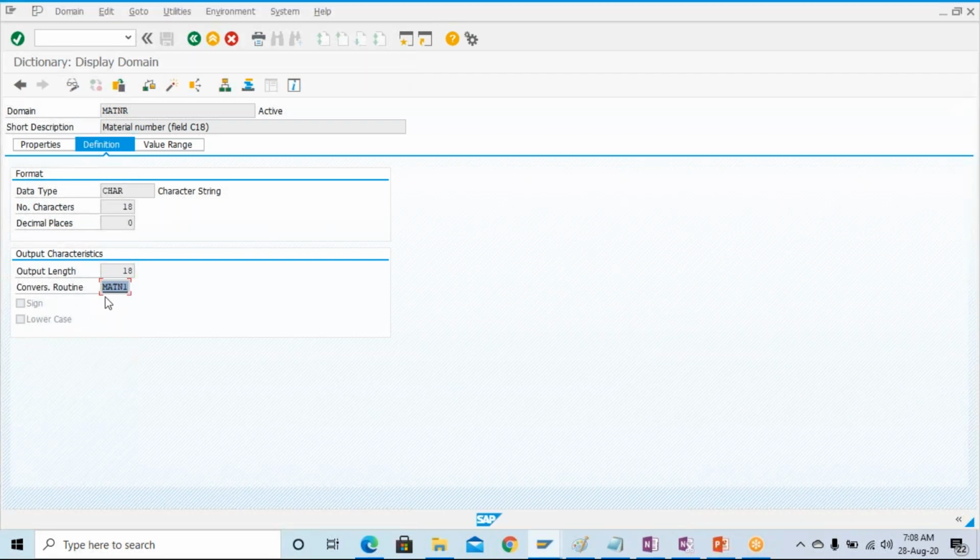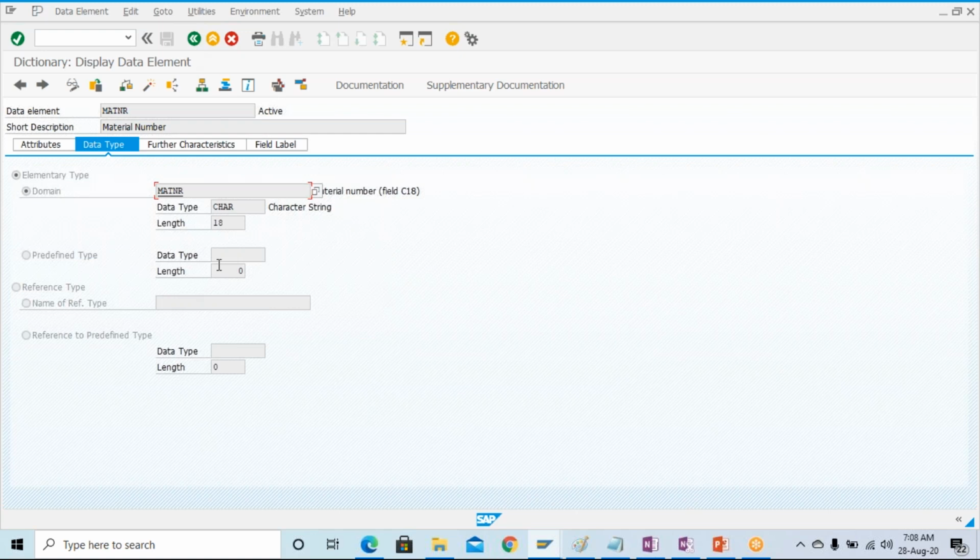From external format to internal format, if we require to convert the data, then you will be able to see this conversion routine. Everywhere you will not be able to see it. In some specific cases SAP decides where to convert the data and where not to, and mostly you see it in standard objects like tables, but generally we don't do.